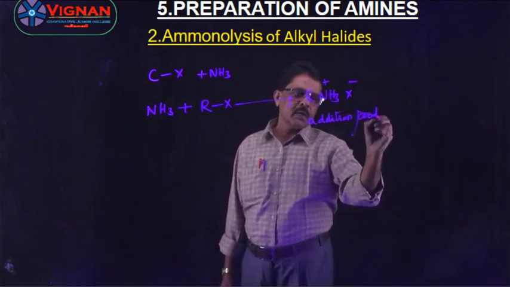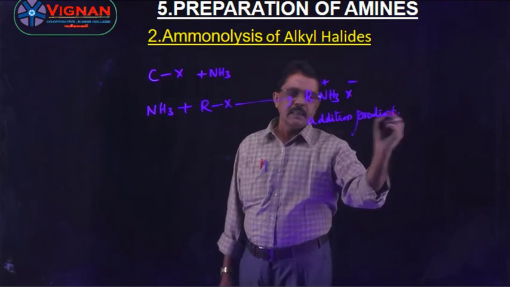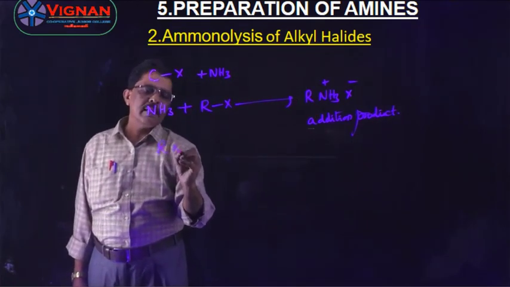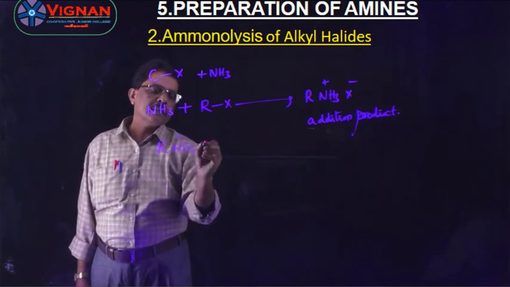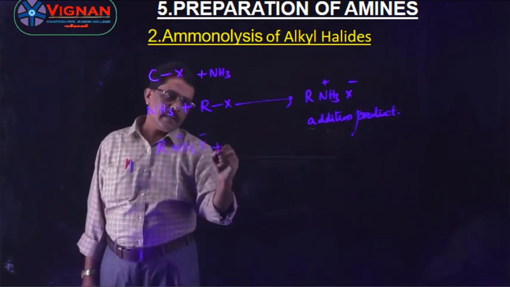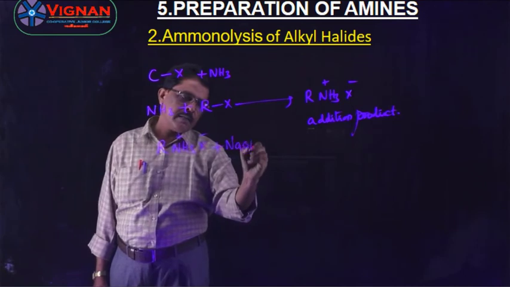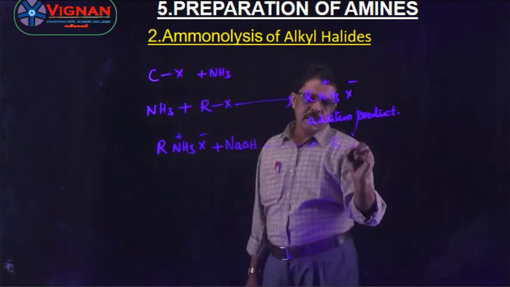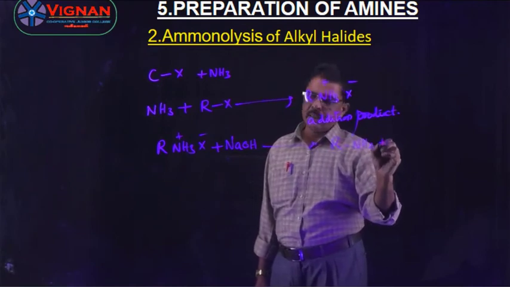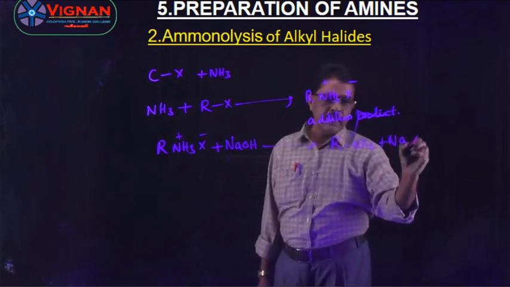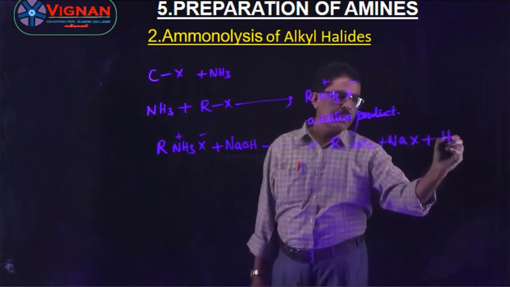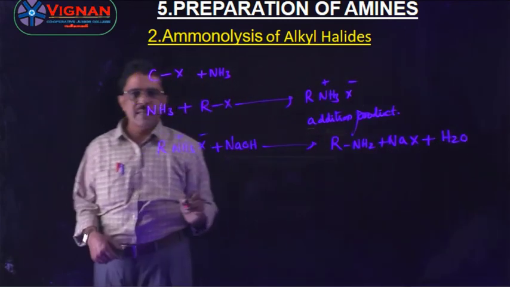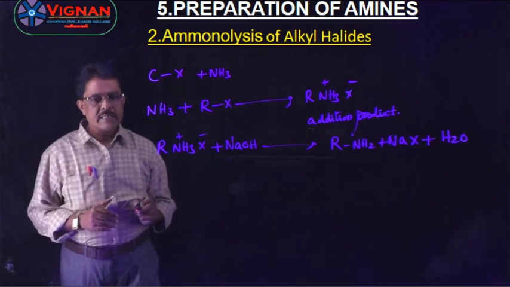This addition product again reacts with alkali, that is, R-NH3+ X- reacts with sodium hydroxide, then you will get R-NH2 plus NaX plus H2O. In this way, we will get the amines by ammonolysis.